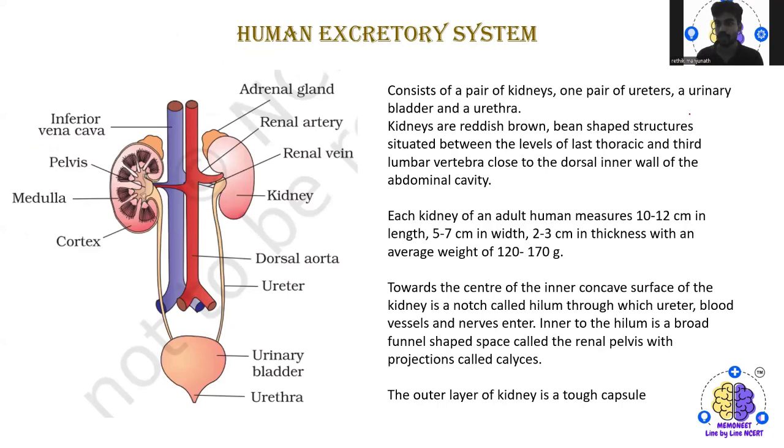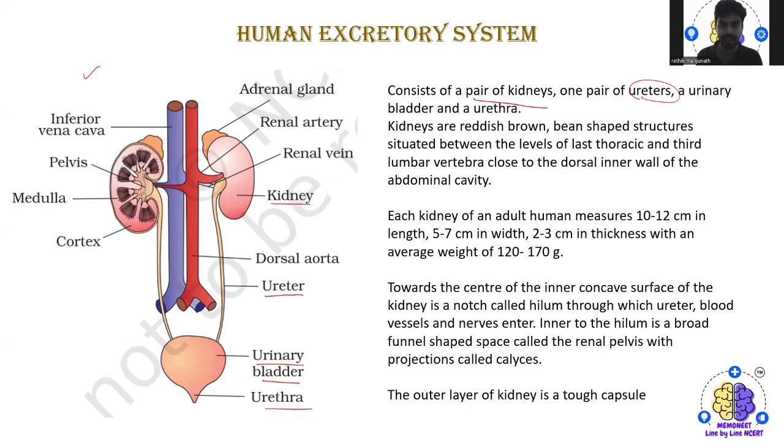Coming to the major part, that is the human excretory system. As you can already see here in the figure, it consists of a pair of kidneys and one pair of ureters, and a urinary bladder. So you have one pair of ureters here. Then we have only one urinary bladder here, and we have the urethra. So this is what the human excretory system consists of.